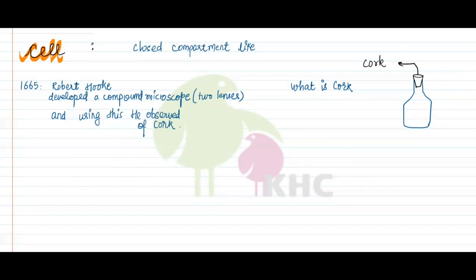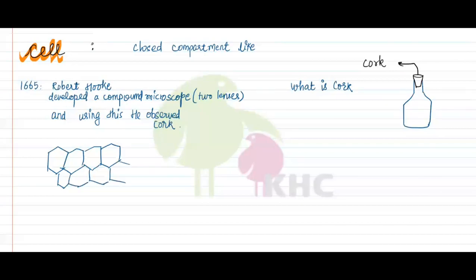Now we know that it is called cell, right? So using this, he observed cork. He examined a cork piece. What he observed was that the cork piece showed a structure, a magnified version like this. They look like closed compartments.